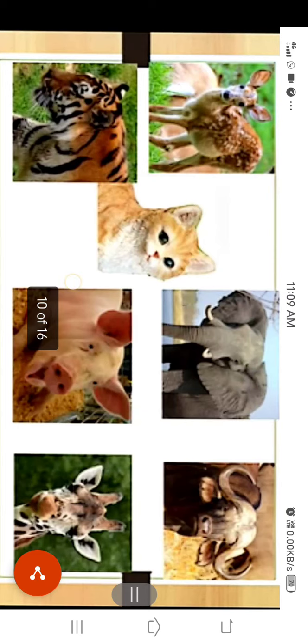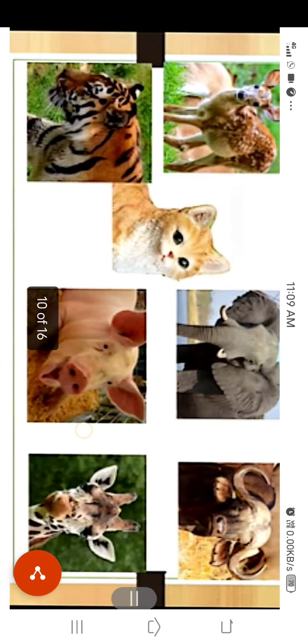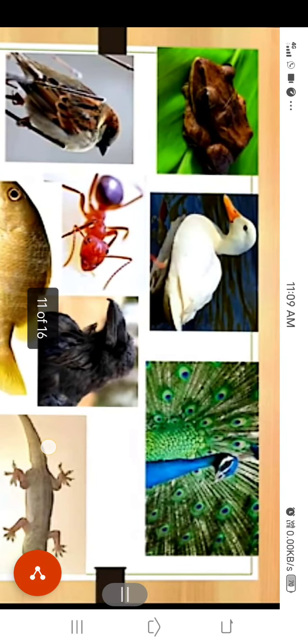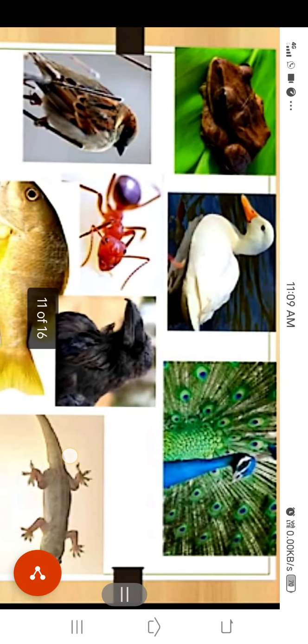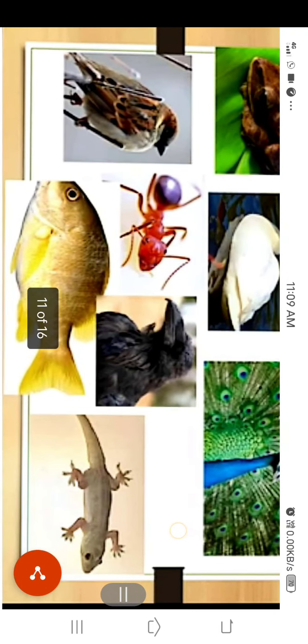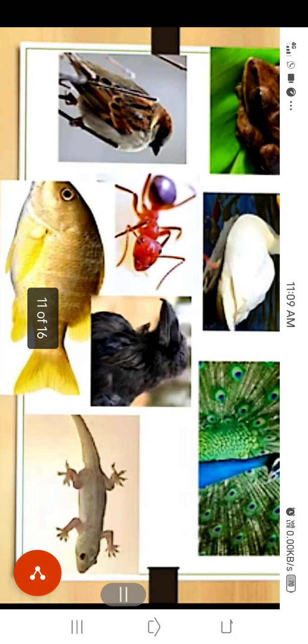You are watching the different kinds of animals and their ears. This is the deer, lion, cat, elephant, buffalo, pig, and giraffe. Different kinds of animals have different kinds of ears. Some animals do not have visible ears, such as frog, duck, peacock, sparrow, ant, fish, crow, lizard, crocodile, and all types of birds.